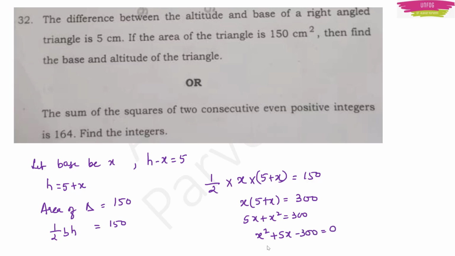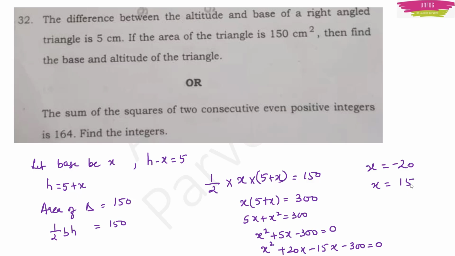So if I take the factors of 300, I will understand that 15 into 20 is 300. So that's why x square plus 20x minus 15x minus 300 is equal to 0. I can further do grouping and I can find the values of x which will come out to be minus 20 and 15, right?